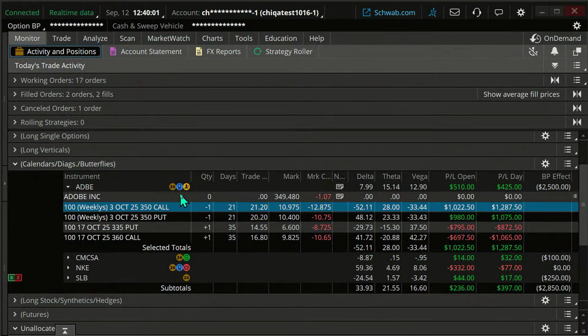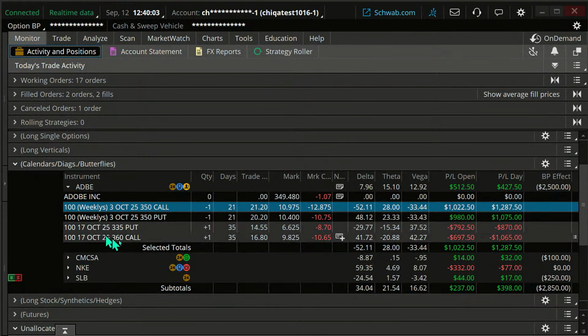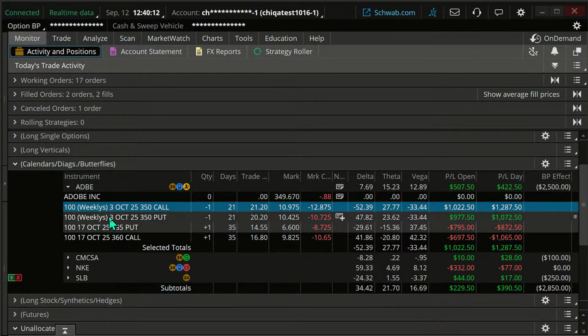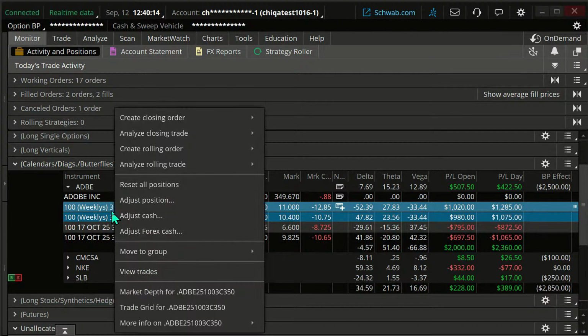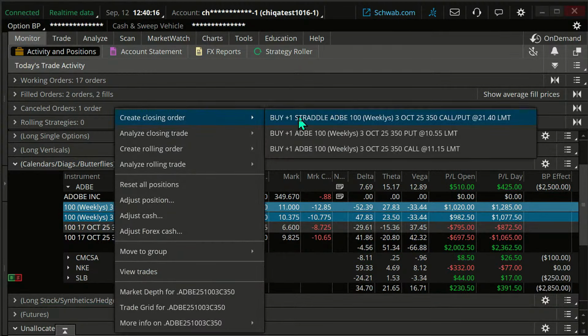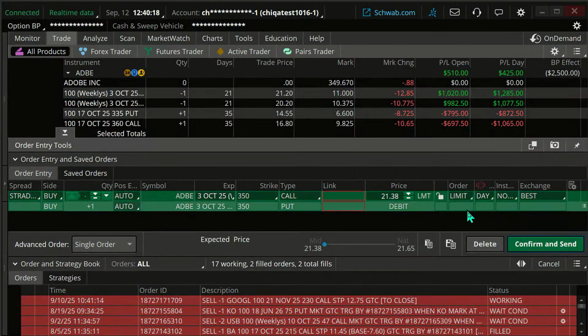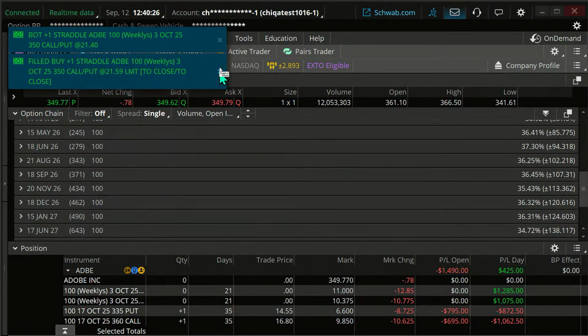Now, when you're getting out of a 4-leg trade, very often it's hard to get out of all 4 legs at once. It's easier to break it down. So you can create a closing order. And I'm just going to get out of the straddle portion of that. Okay. Now we're out of the straddle portion of it.